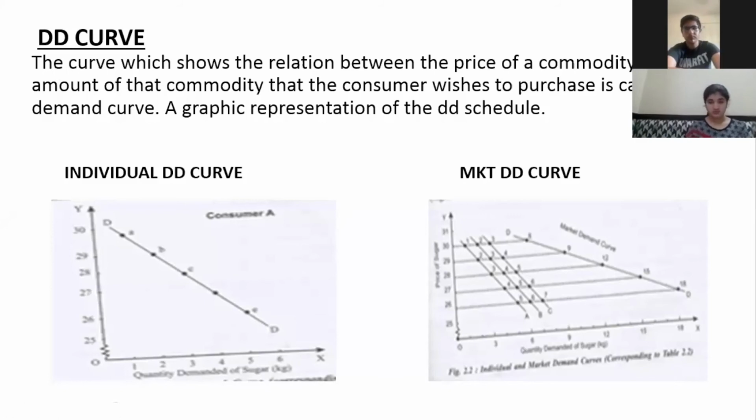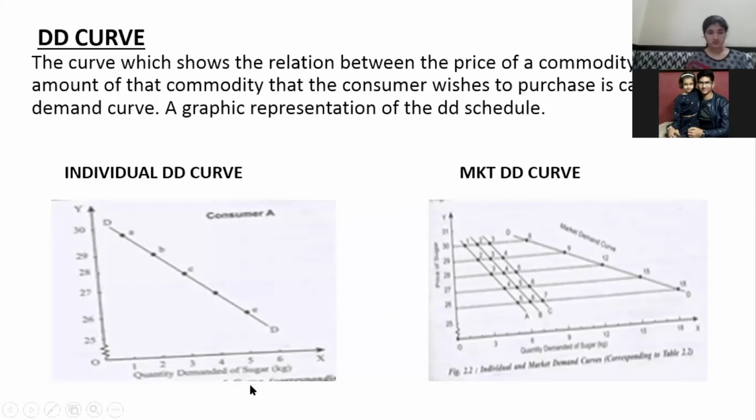If it is based on market demand schedule, it is known as market demand curve. Any demand curve shows a relationship between the price and the quantity demanded of a particular commodity, keeping everything else constant, all the determinants constant.